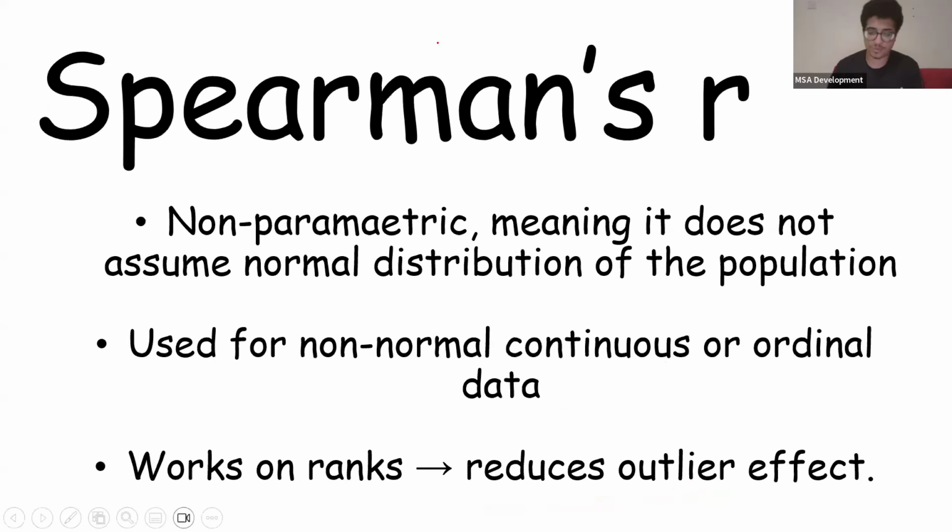Aside from that, it's greatly affected by outliers, okay? So if you have a scatter plot, you're going fine, but then suddenly the values just mess up and it's weird, and then it continues like normal. These outliers right here are going to affect the value of Pearson's R completely. It's going to ruin everything, okay? And these outliers are the reason why we use the Spearman, which I'll talk about later.